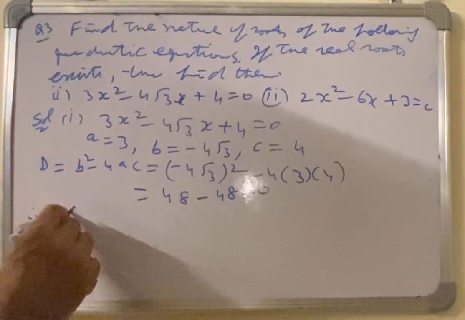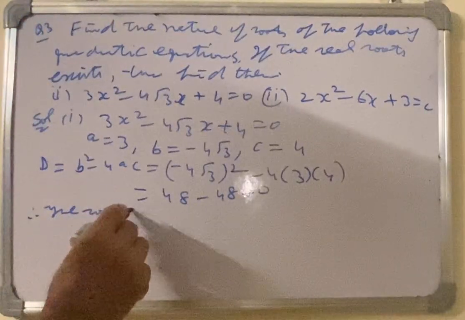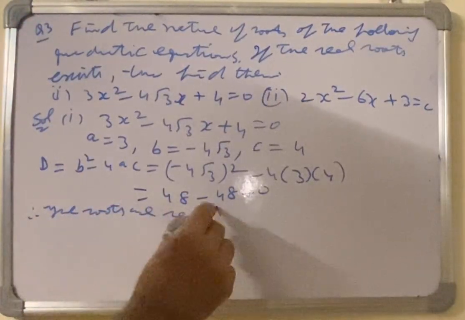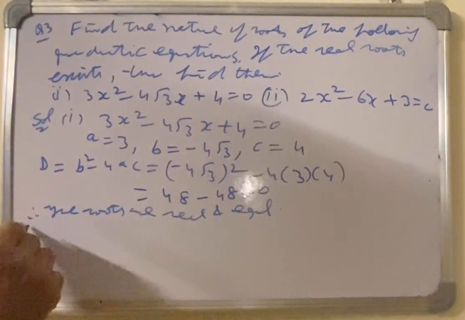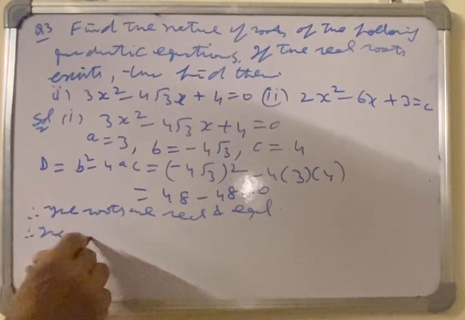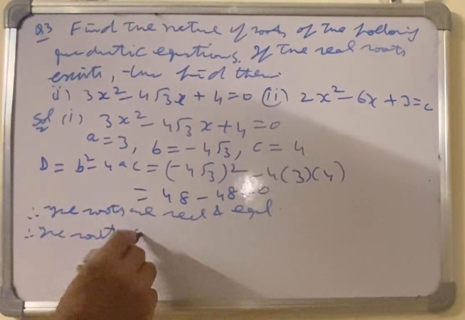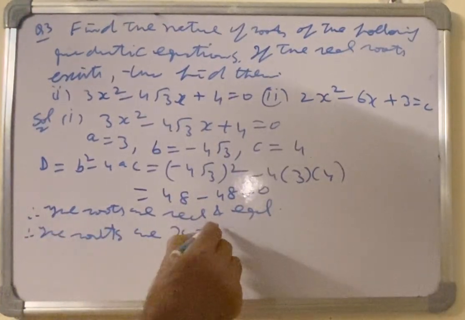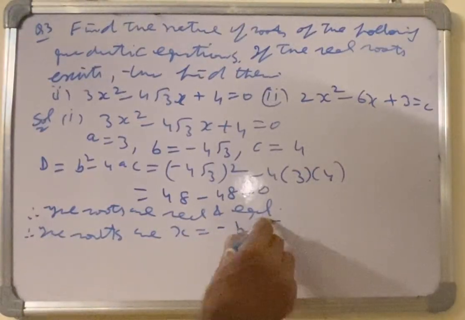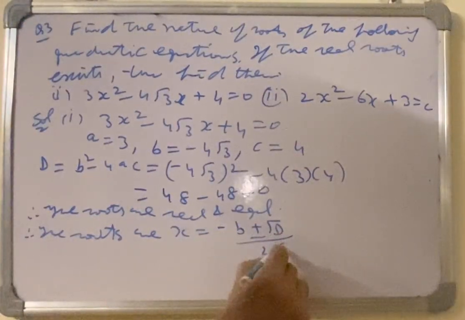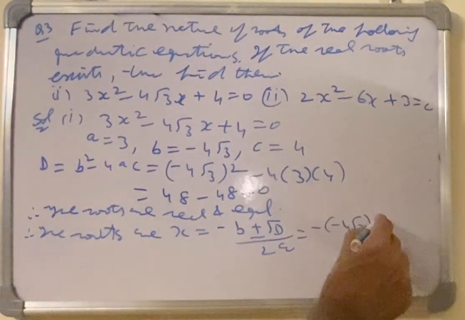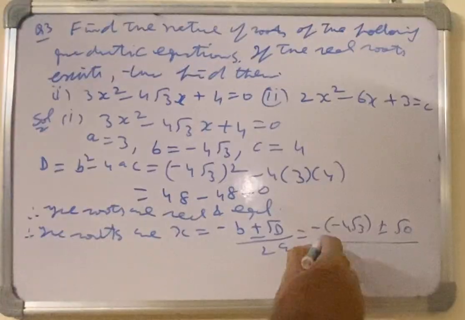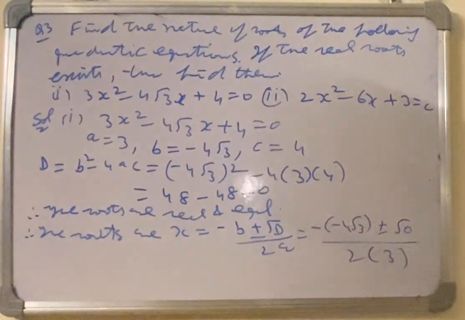Therefore the roots are real and equal. As we have done in the previous part, the roots are x is equal to minus b plus minus square root d over 2a, which is minus minus 4 square root 3 plus minus square root 0 over 2 into 3.